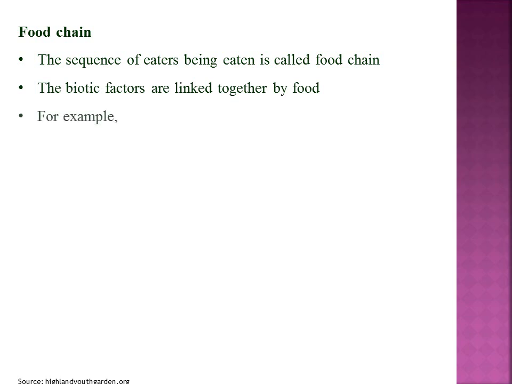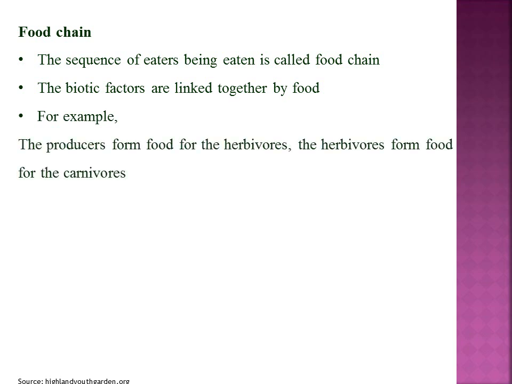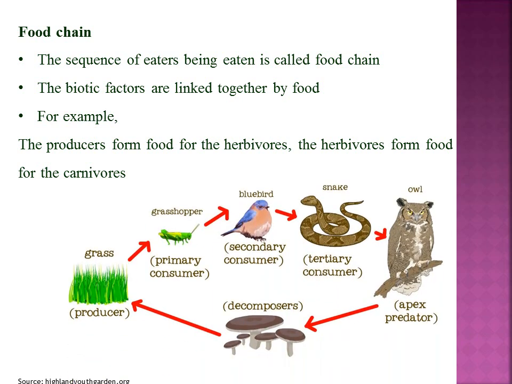For example, the producer becomes food for the herbivore. The herbivore becomes food for the carnivores. And this figure shows the food chain of a grassland ecosystem. The grass will be eaten by the grasshopper, and it will be eaten by the birds, and the birds will be eaten by the snake, and the snake will be eaten by the owl.